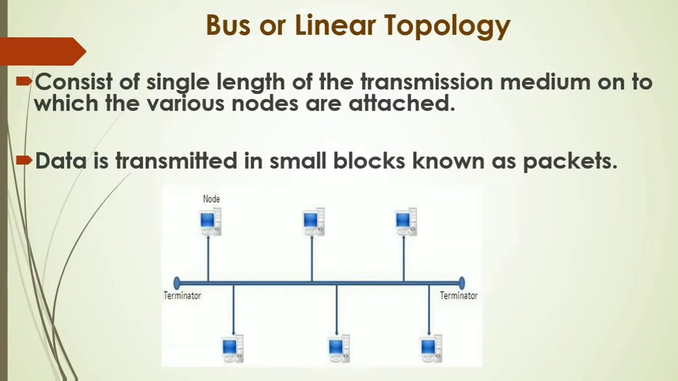First type of topology is bus or linear topology. It consists of a single length of transmission medium onto which various nodes are connected. Now here we have a single cable. Look in this picture. We have a single cable, and to this cable these 6 nodes are connected.